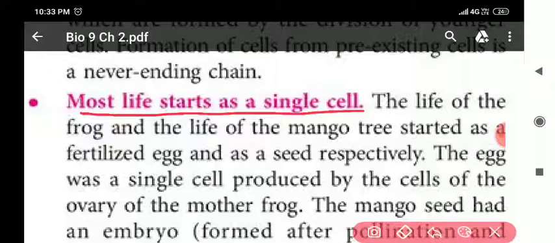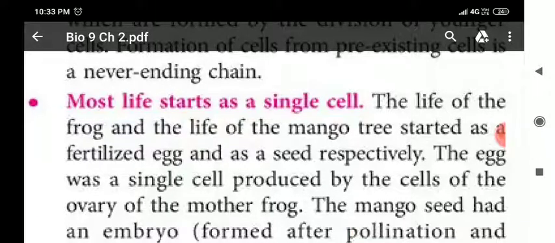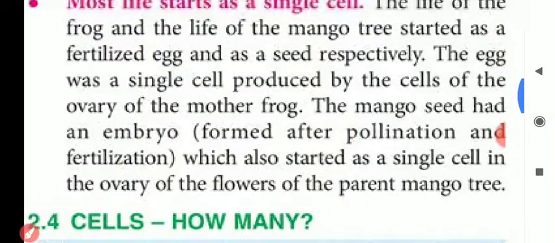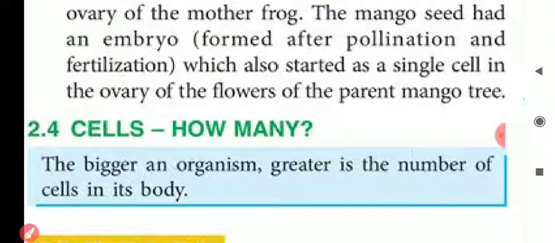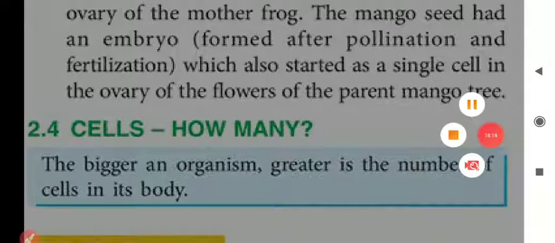That single cell is known as the zygote. Next, my dear students, let us see the number of cells. The bigger an organism, the greater the number of cells in its body. So let us discuss further.